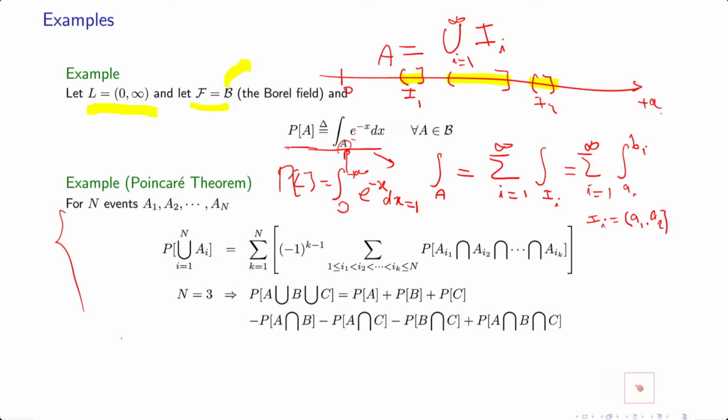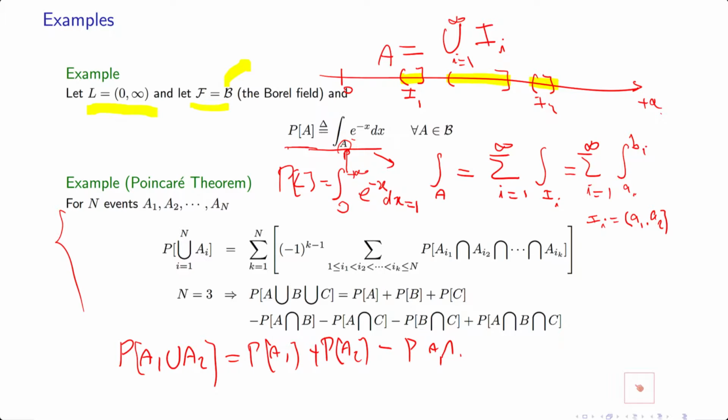For instance, probability of A1 union A2 is equal to probability of A1 plus probability of A2, and then you have to deduct probability of A1 intersection A2. Why? Because in these two components, the intersection is counted twice.